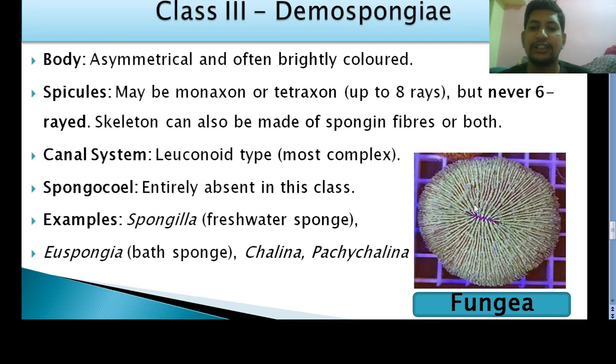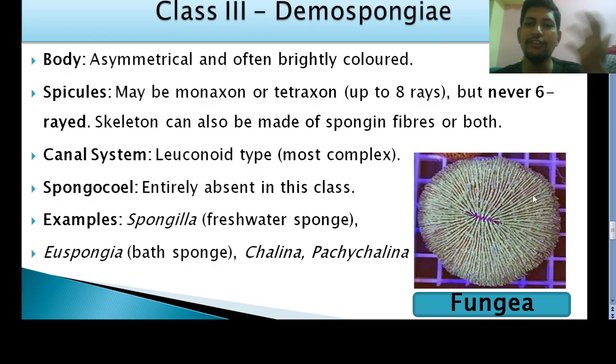Now we'll move to the last class, that is Demospongiae. So class number 3, and particularly these are asymmetrical and brilliantly, or you can say brightly colored sponges. You can see the diagram.